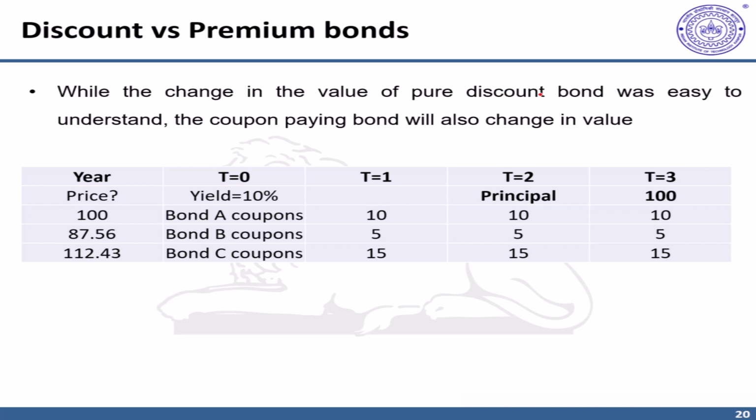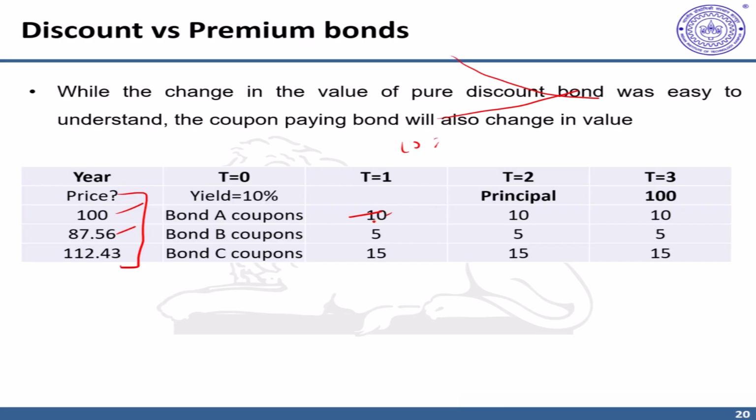We noted that for a pure discount bond, the value increases, and if it was a premium bond, the value should ideally decrease and reach the face value or principal value by the time of maturity. But what about a coupon paying bond? Consider three bonds. One is 100 rupees selling at face value because it is offering a coupon rate which is the same as the yield of 10%.